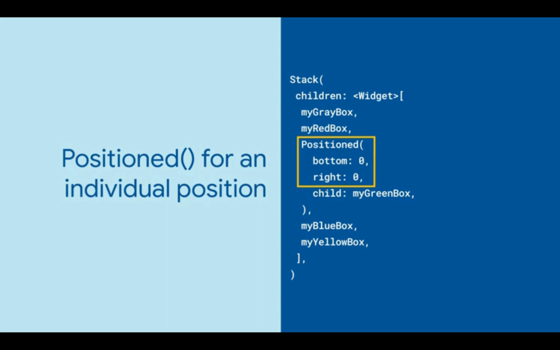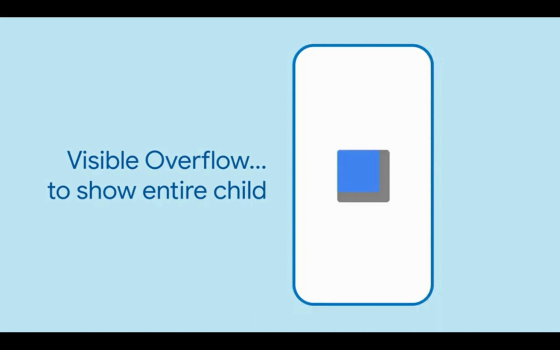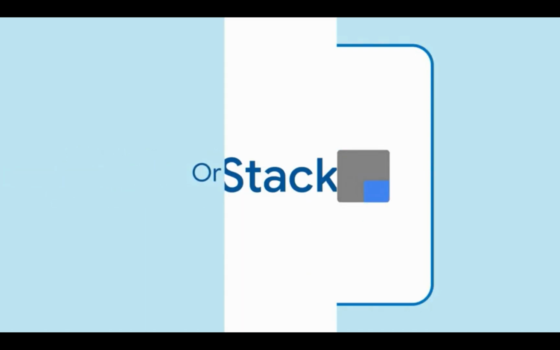The Positioned widget can be used to give a certain position to a certain child in the Stack. Sometimes that will put a child widget outside the stack boundary. Use overflow to control whether the widget that is out of bounds is shown or cut.